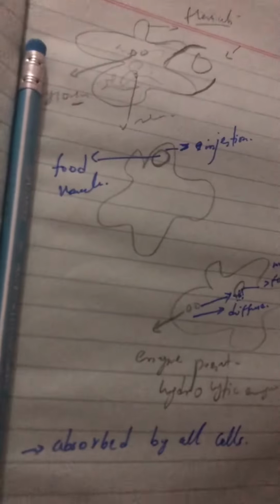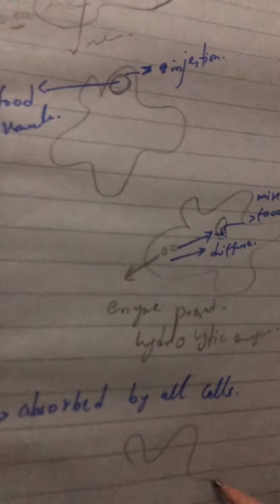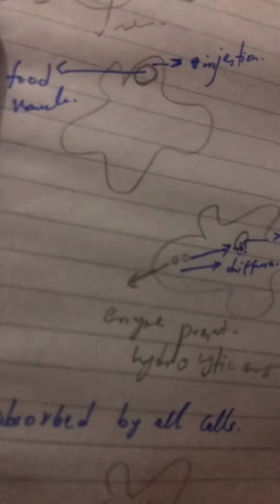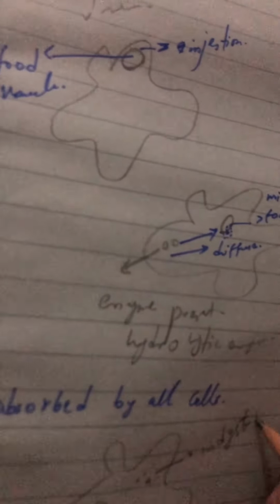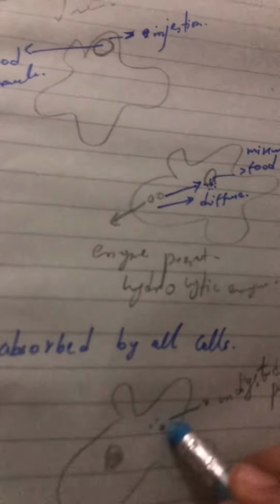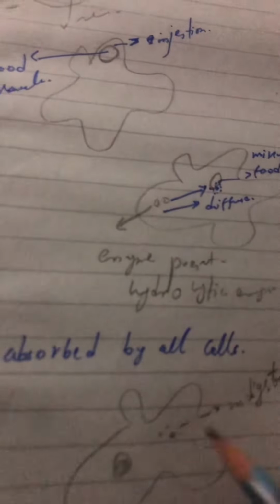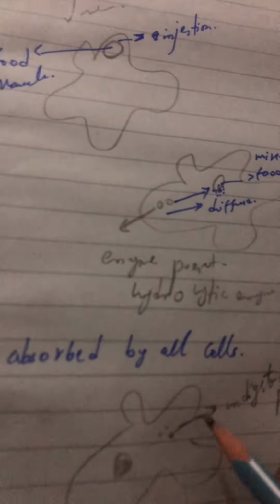After that, this is a food vacuole. Here we have some remaining undigested particles. Now these undigested particles will move outside, like from here.